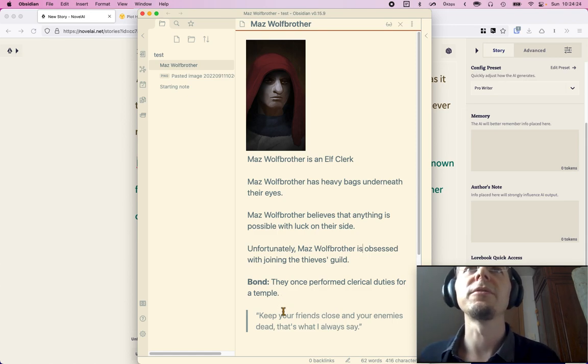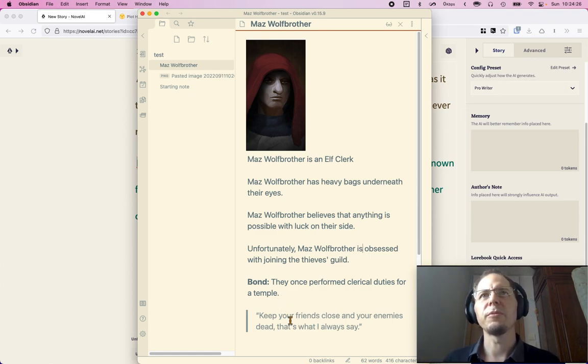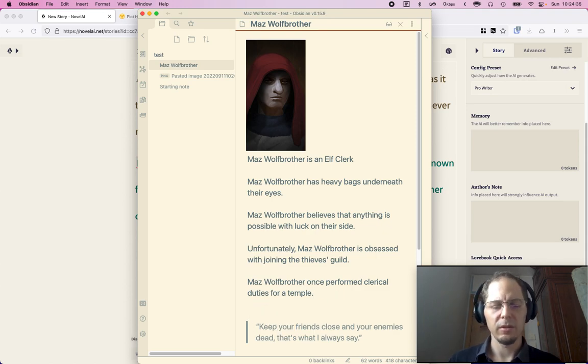And it says their bond. They once performed clerical duties for a temple. So we'll do that. And loves. Maybe is, and then I want to trigger that a bit more.